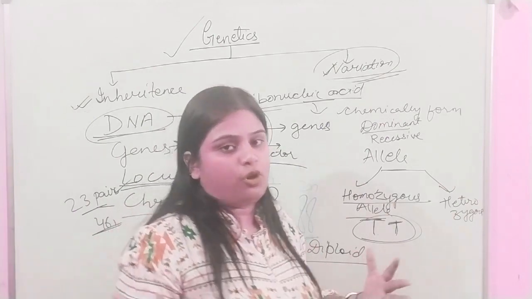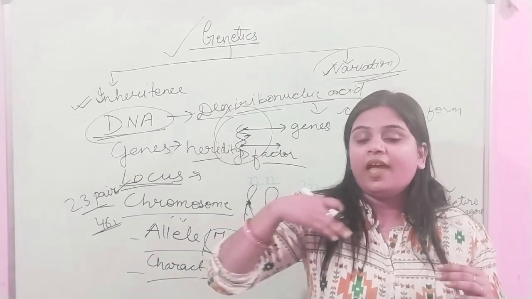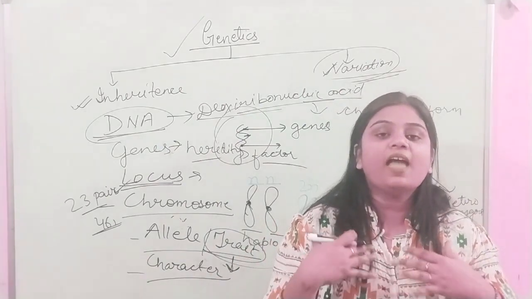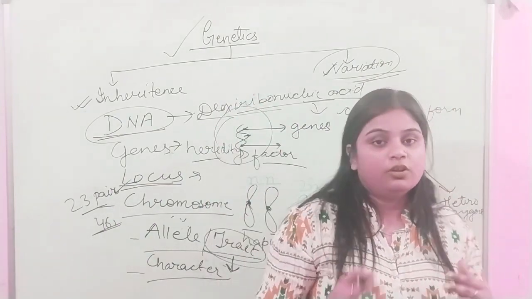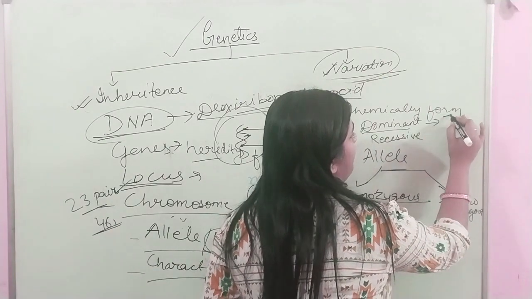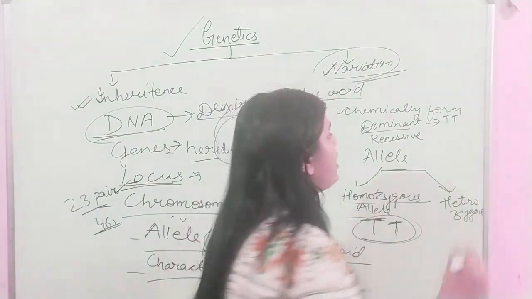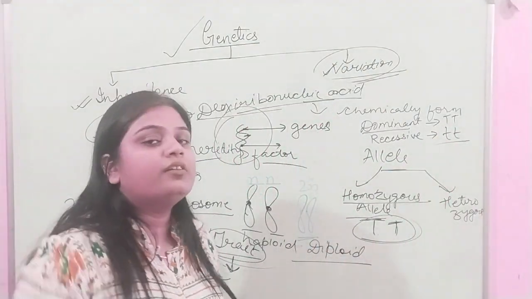Means I am tall, I am the bigger one, but I am not allowing anyone smaller ones to speak. So that's why I am dominant. I am suppressing the lower one. So that is the dominant, the one who is suppressing. And one who is being suppressed is the recessive.